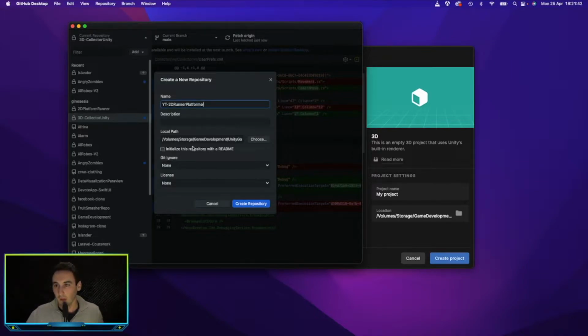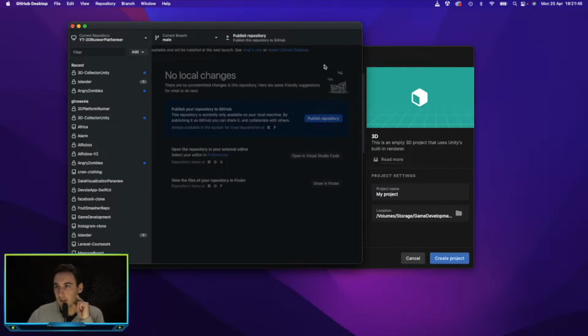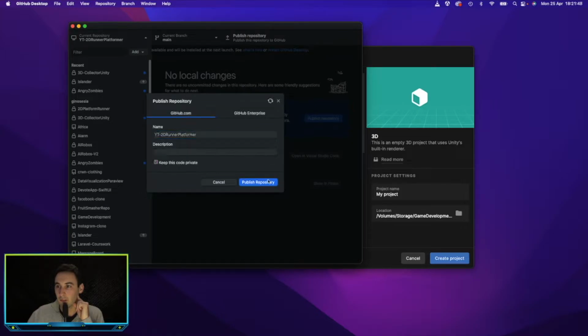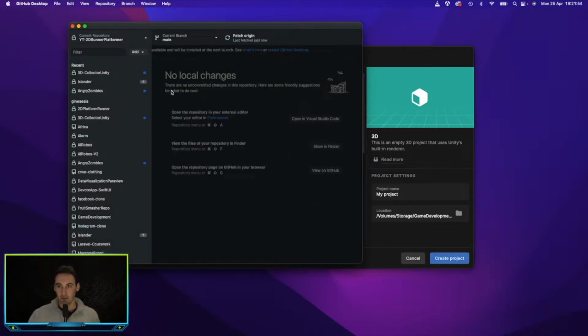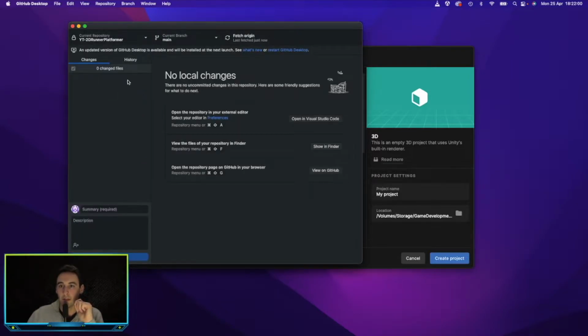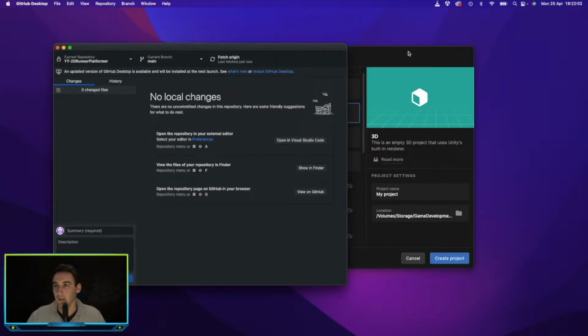And initialize this with a readme, and then let's go ahead and create this repository. Let's go ahead and publish that. So basically we're going to be uploading this all up to GitHub just to keep track of our progress through the different episodes. So let's go ahead and now create our project.